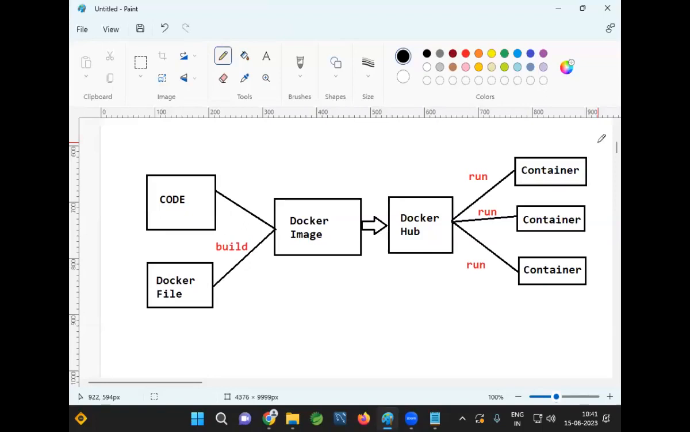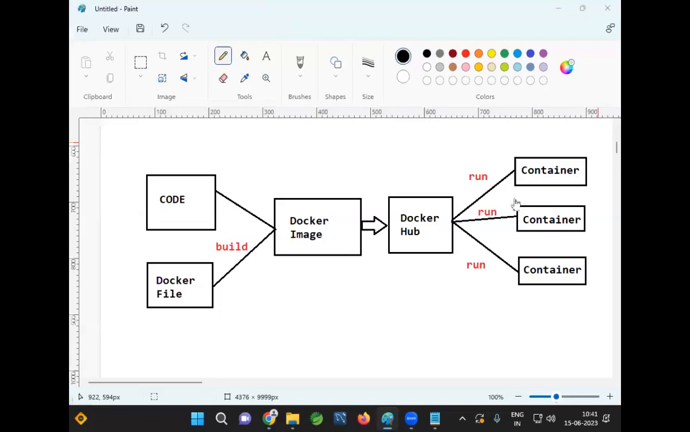We will download the Docker image and run it so that a Docker container will be created. That means if our application is executed successfully on one computer, it can execute on any computer, because we are not going to install any software. What software is required to execute our application? Those will be taken care of by Docker.